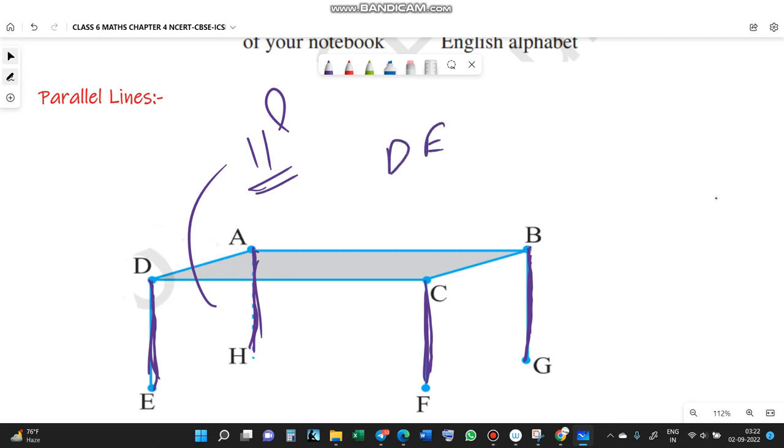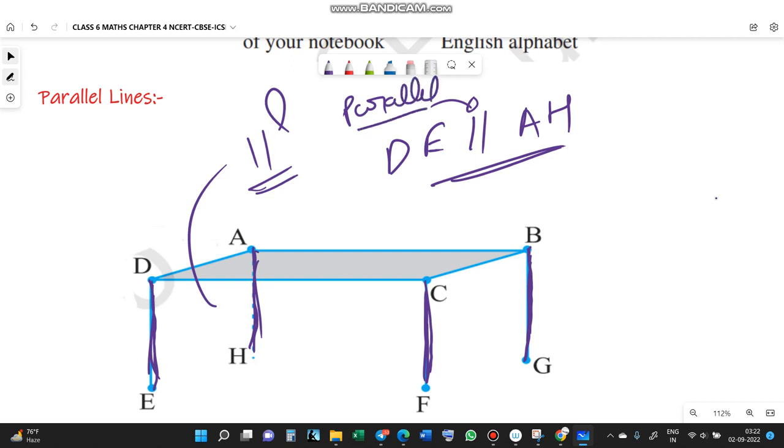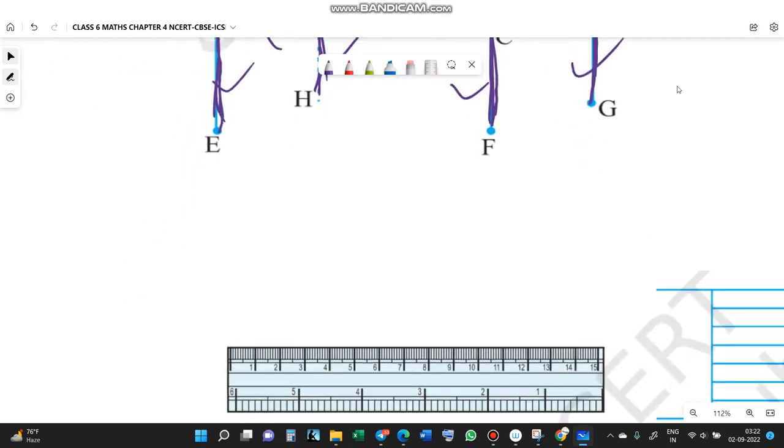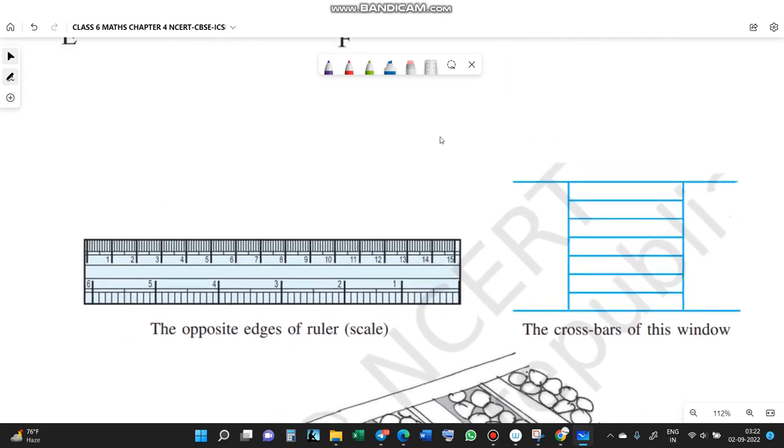These are parallel. This is the sign of parallel. You can make the sign of parallel by two vertical lines. All these legs are parallel with each other. They never intersect. If you extend them, even then they are never intersecting.